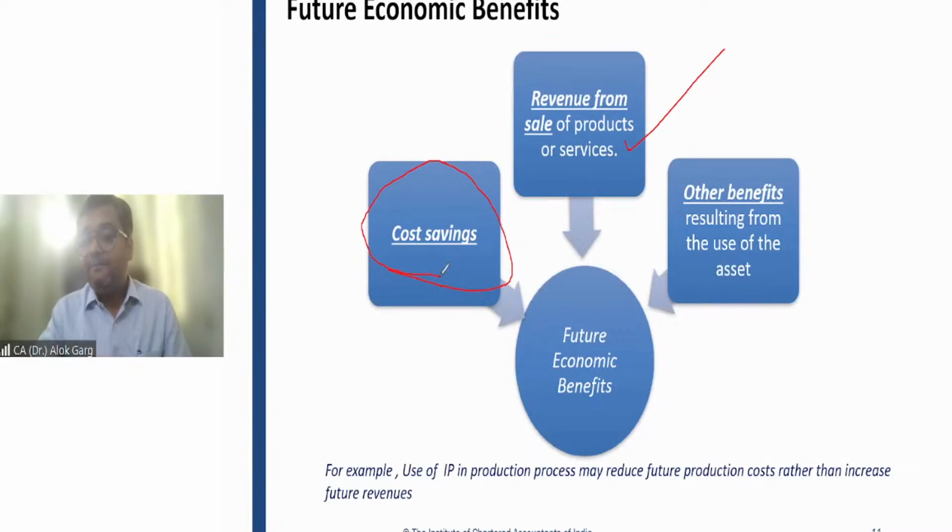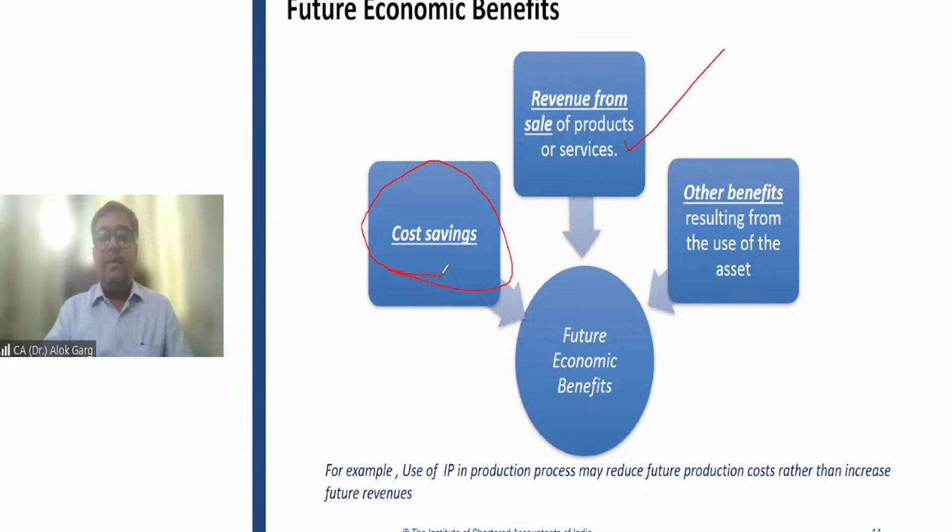For example, as I told you, by patent, copyright, or trademark, there may not be a direct benefit. There may not be a cost saving. There may not be revenue, but there are some other benefits resulting from the use of the asset. What could be the other benefit? The other benefit could be the monopolistic situation. When you have copyright, you will be able to provide that content only, right?